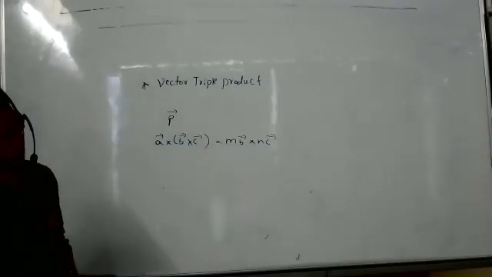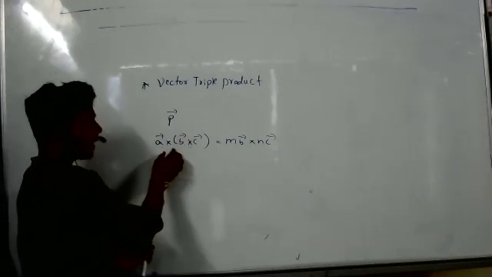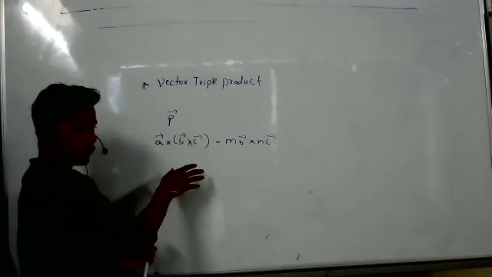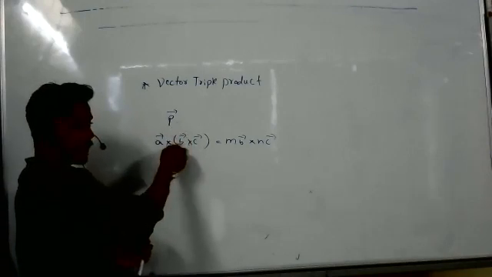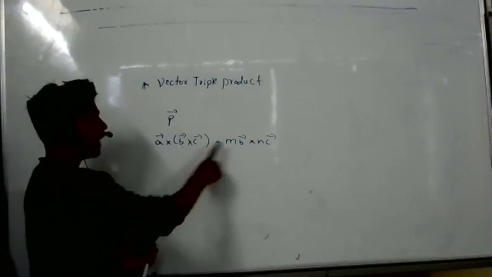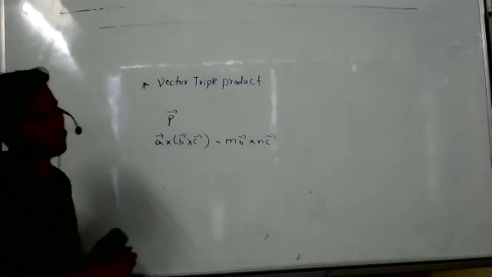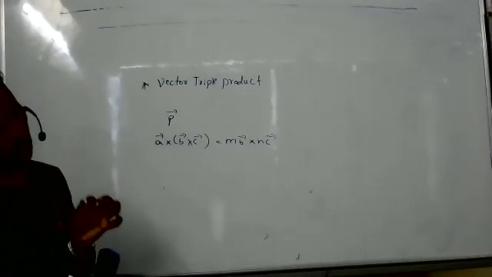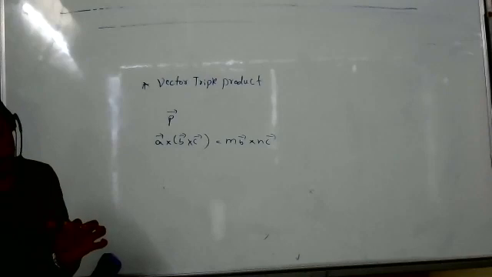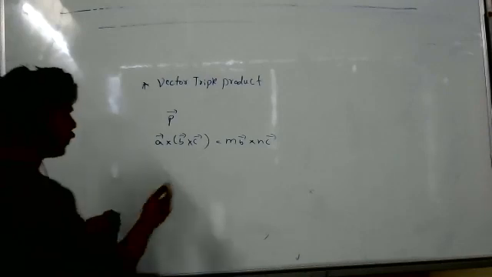Sir, can I explain this again? When we are doing A bar cross B bar cross C bar, we will get a P vector. Its result is M times B bar, N times C bar. That we will get, and M and N are both scalars.